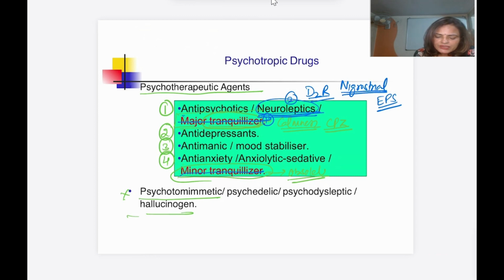Then came the second generation antipsychotic or atypical antipsychotic. With that, except one or two, we do not see the extrapyramidal symptoms. So now presently, for both first generation and second generation antipsychotic, we are going to use this terminology antipsychotic drug. So in the next video, I will be discussing about the antipsychotic drug.